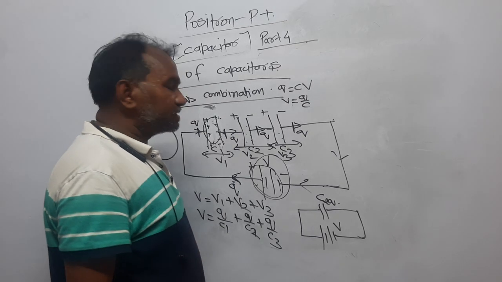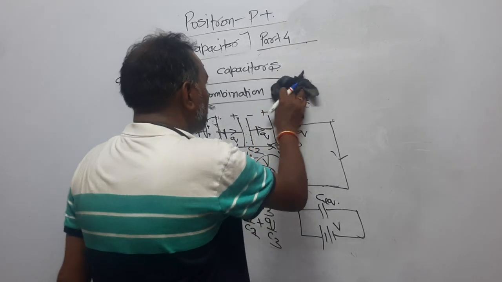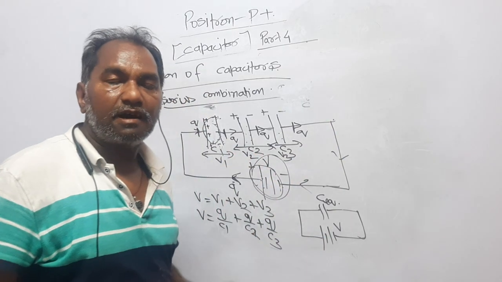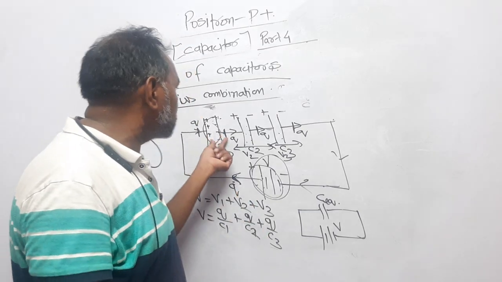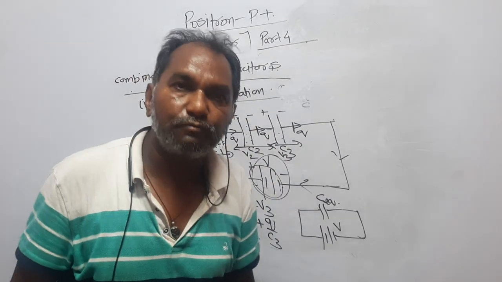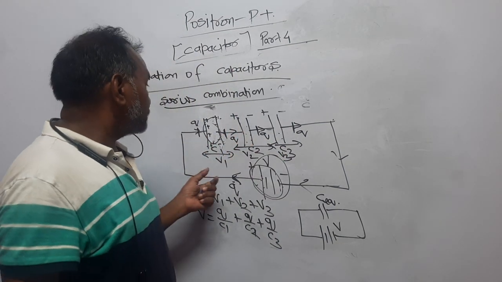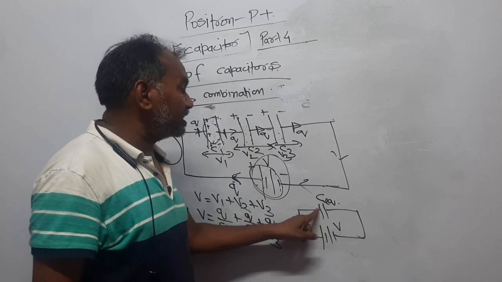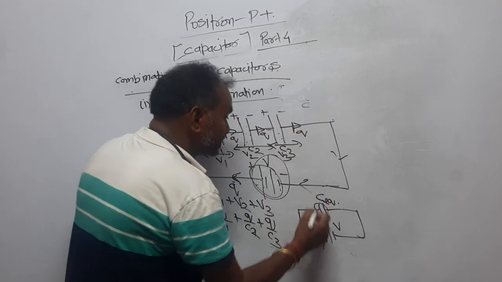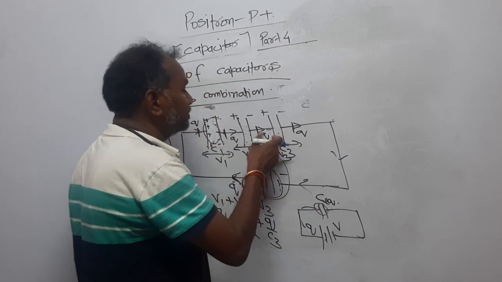So if you consider the equivalent capacitor, it will take all charge Q from the battery and potential V, because the equivalent capacitor does the same work that all these 3 capacitors are doing altogether. So the equivalent capacitor is one which can replace all these 3 capacitors. So look here, if these 3 are replaced by an equivalent capacitor, then this equivalent will get the charge Q that these 3 are getting.